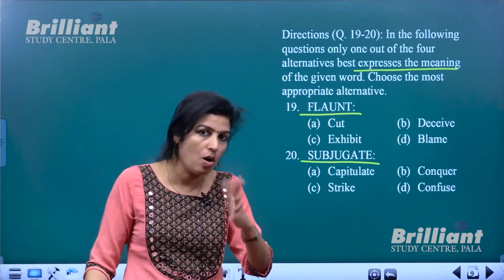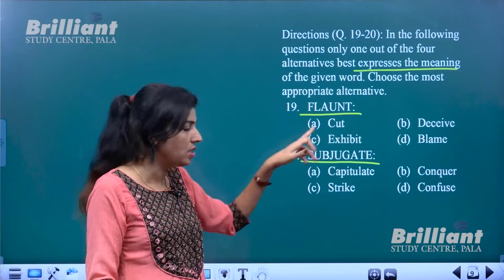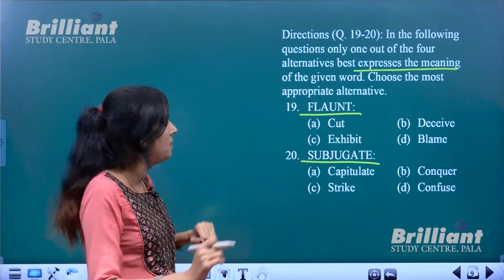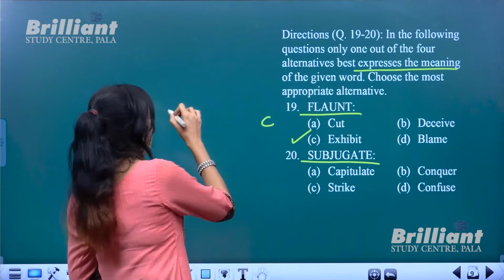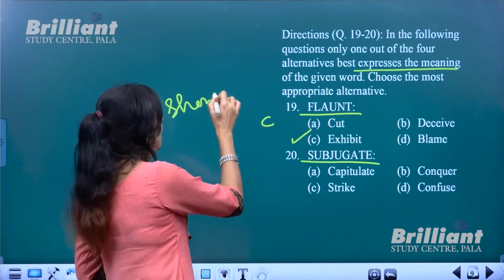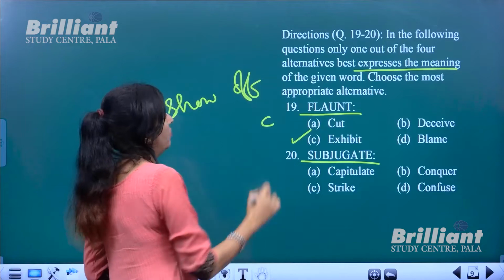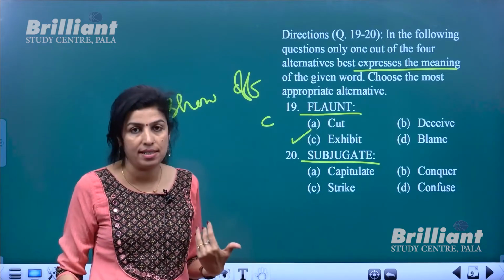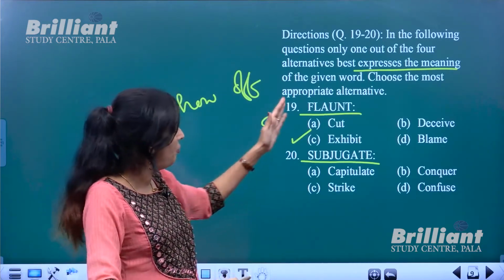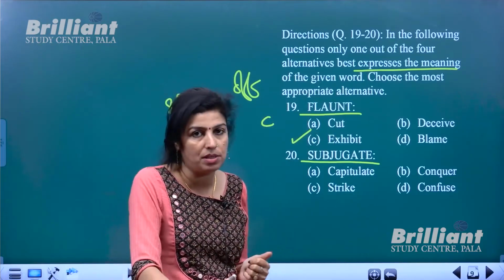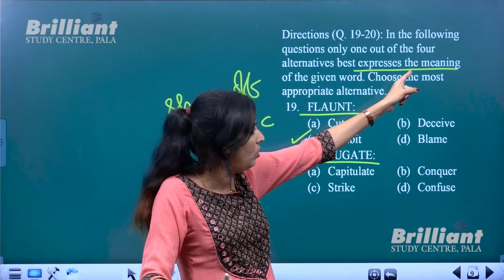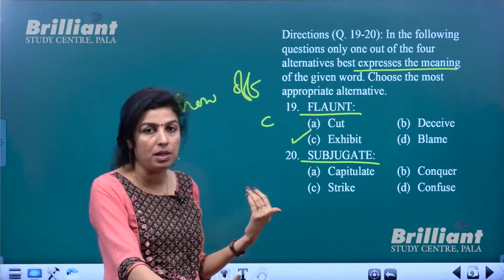So show off, one of the words is a synonym. What is that? Exhibit. Exhibit or show off. Okay, show off with double F, off, the one who pretends. Okay, so flaunt is to make a show of or to exhibit, and we are asked to find out the same meaning, similar in meaning or synonym.